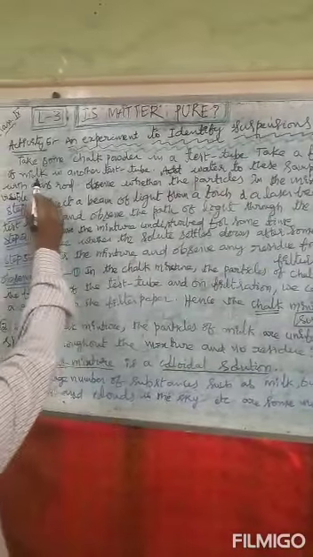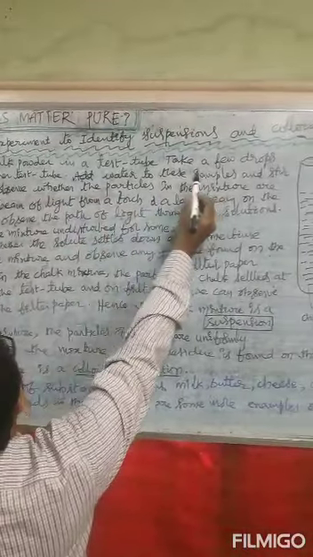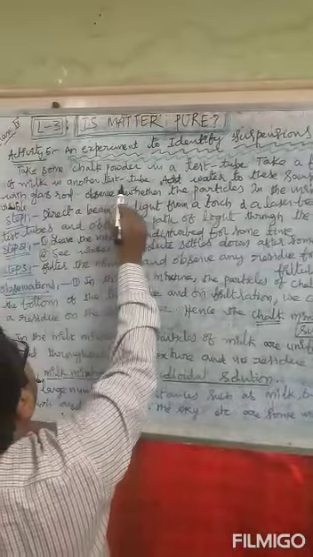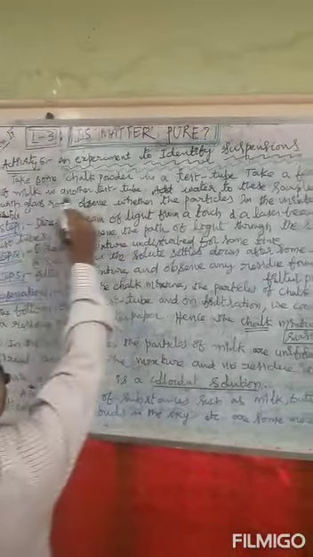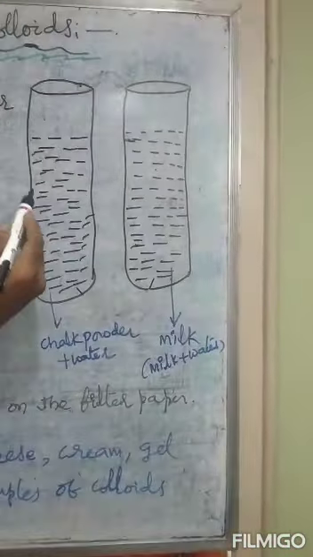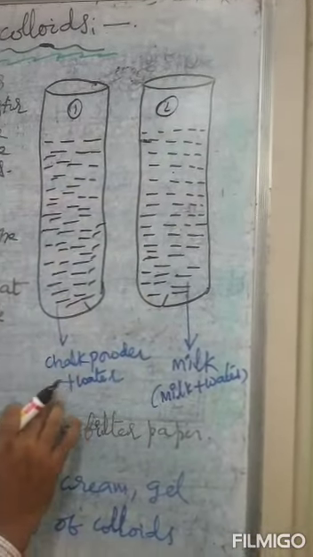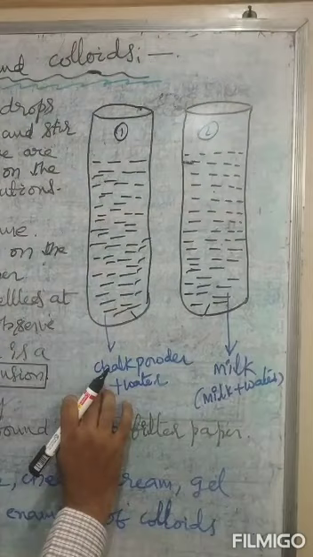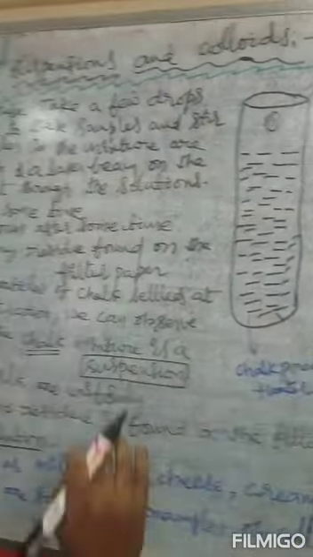Take some chalk powder in test tube 1 and a few drops of milk in test tube 2.